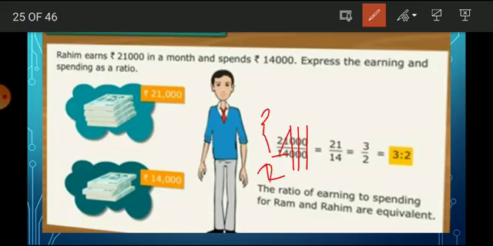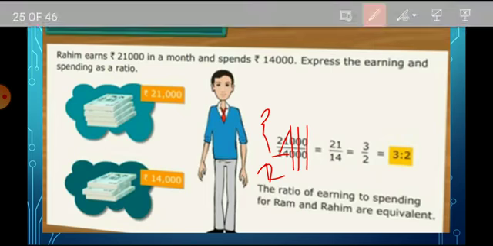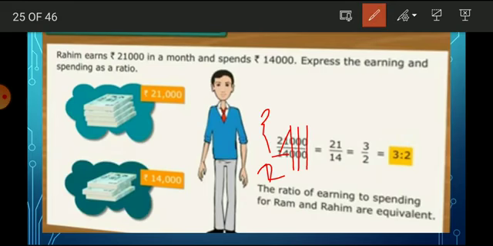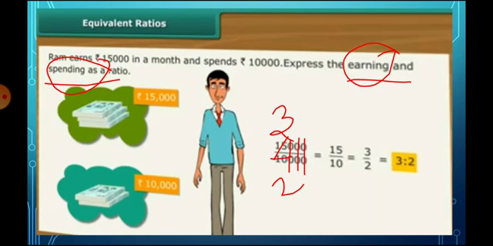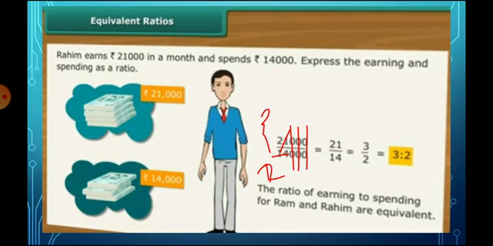So 3 by 2. The ratio is 3 is to 2. In the before sum we had 3 is to 2. Here also, Ram has 3 is to 2 and Rahim has 3 is to 2. So the ratio of earning to spending for Ram and Rahim are equivalent.